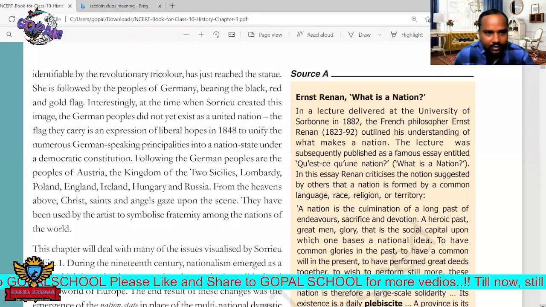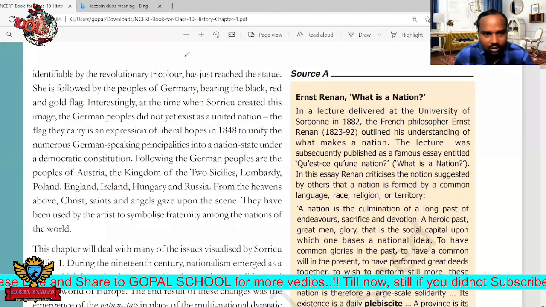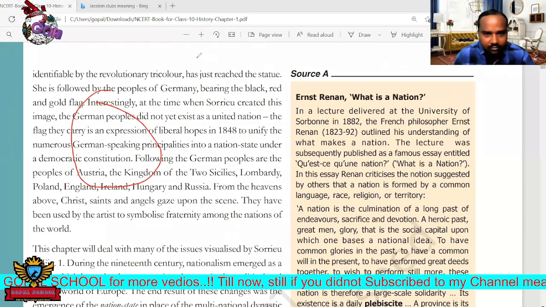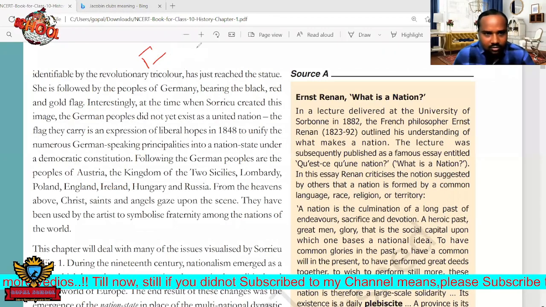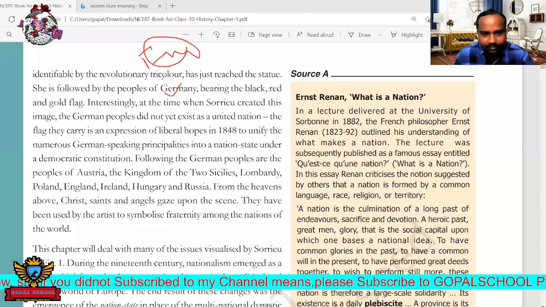Okay. So here some countries are given in the picture. This matter totally belongs to the picture. The first one is France with its colors, and the next one is Germany, also with its tricolor flag.